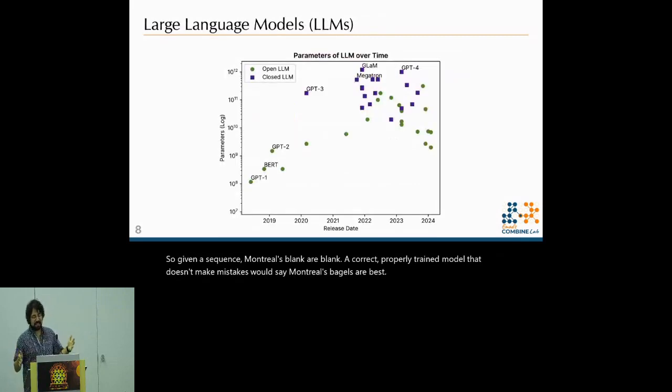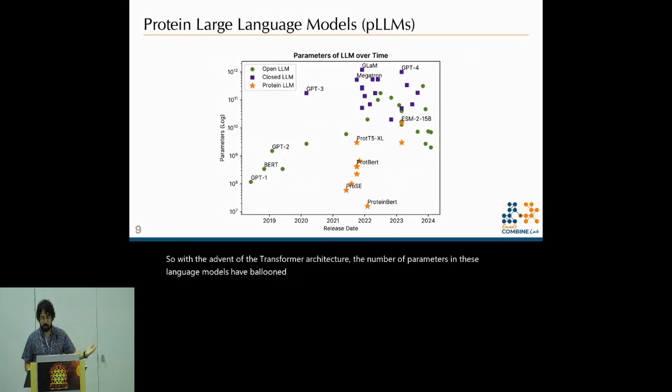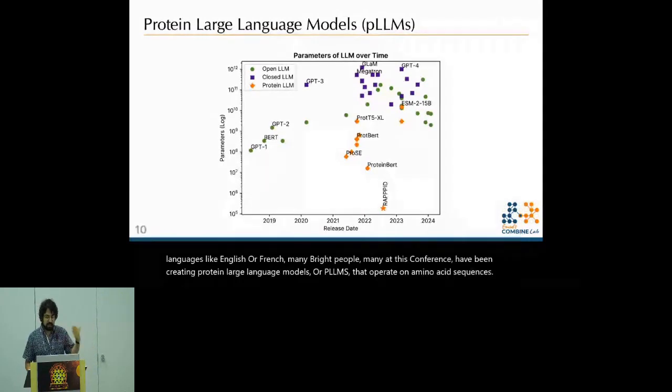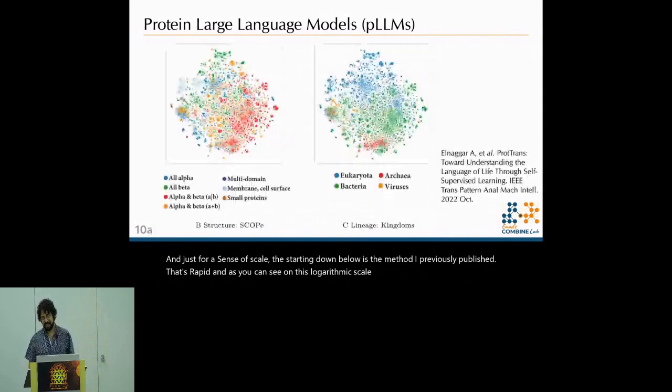So with the advent of the transformer architecture, the number of parameters in these language models have ballooned exponentially. And while those models focus on natural languages like English or French, many bright people, many at this conference, have been creating protein large language models, or PLMs, that operate on amino acid sequences. And just for a sense of scale, the star down below is the method I previously published. That's RAPID. And as you can see on this logarithmic scale, it's very, very, very tiny.